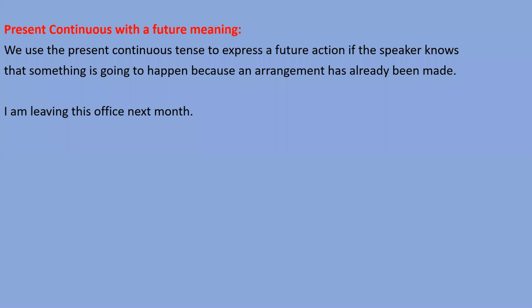Like I say, I am leaving this office next month, means I have planned something, I have some arrangement, and I have intention to do this in the near future. That's why I can say that I am leaving this office next month. मैं next अगले महीने ये office छोड़ रहा हूँ, right? See next sentence.